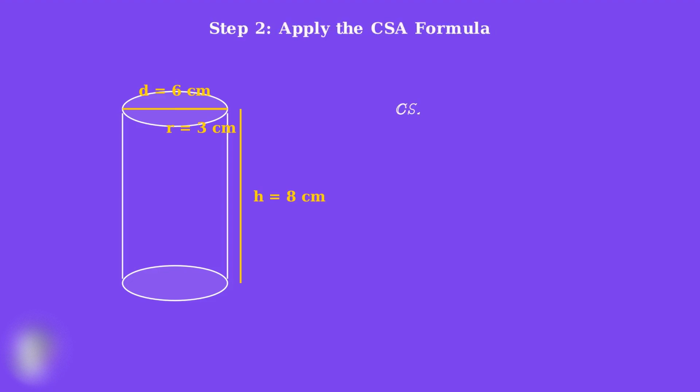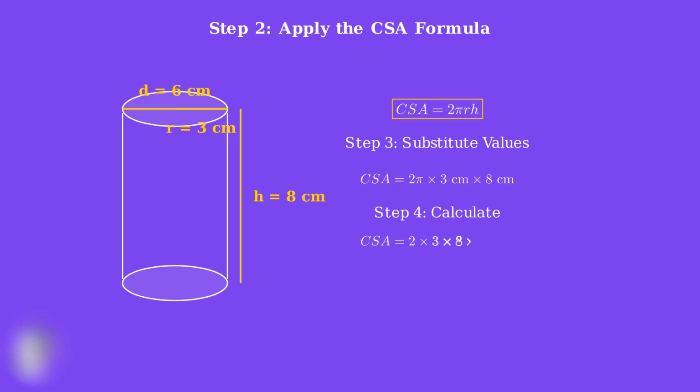Step 2, apply the curved surface area formula. Remember, CSA equals 2 pi rh. Step 3, substitute our values. We have radius equals 3 centimeters and height equals 8 centimeters. Step 4, calculate the result. 2 times 3 times 8 equals 48. So our exact answer is 48 pi square centimeters.